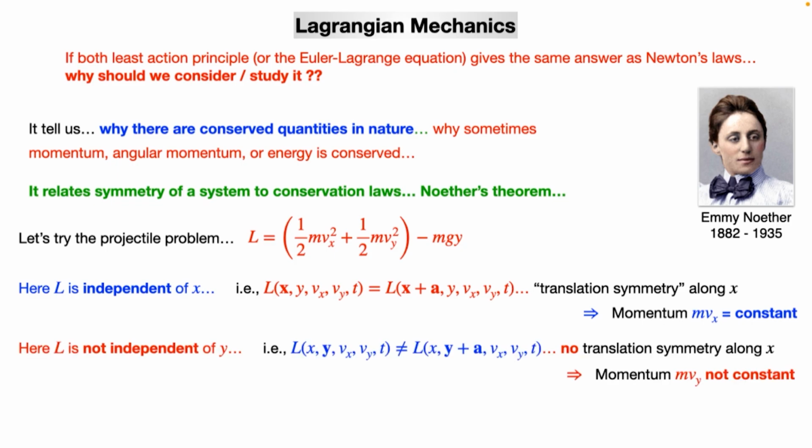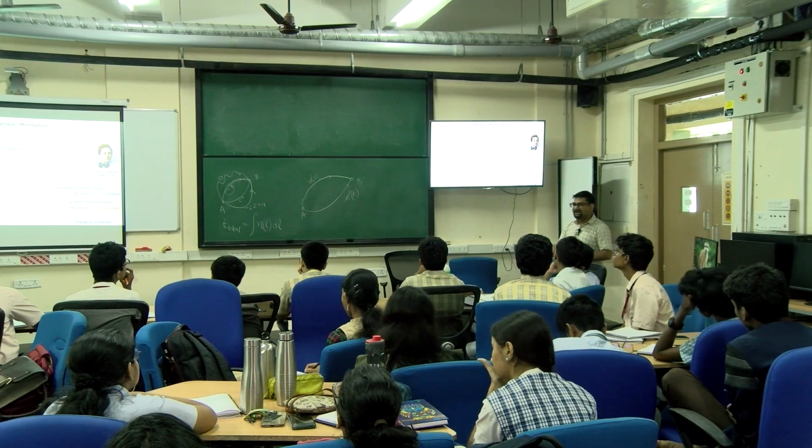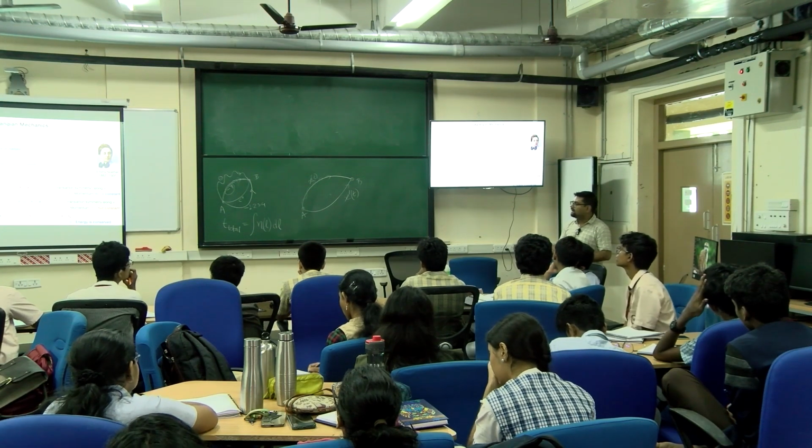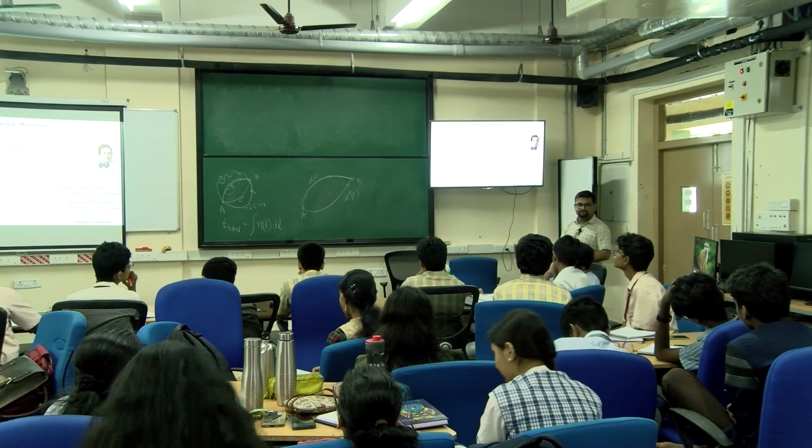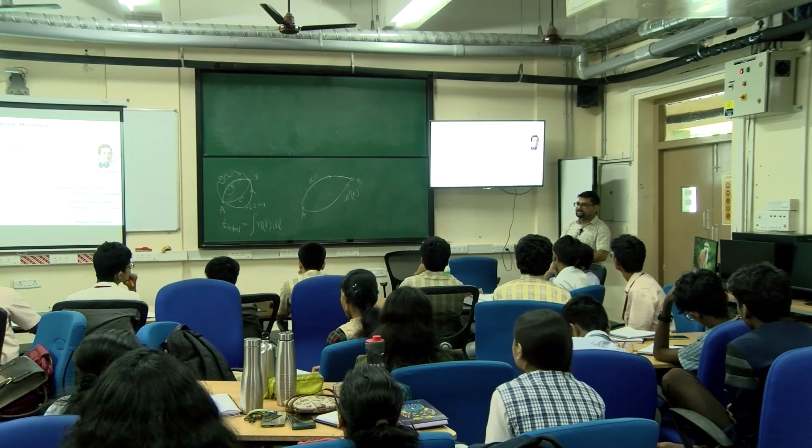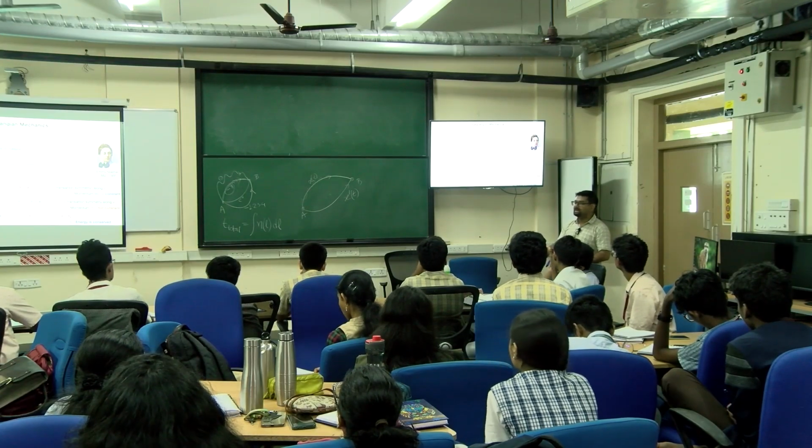On the other hand, in the y direction, this depends on y. So if I translate the y axis, this is no longer the same. There is no translation symmetry along y. The momentum along y is not conserved. And even energy is conserved because there is a translation symmetry in time. So translation symmetry in time also tells us that energy is conserved.